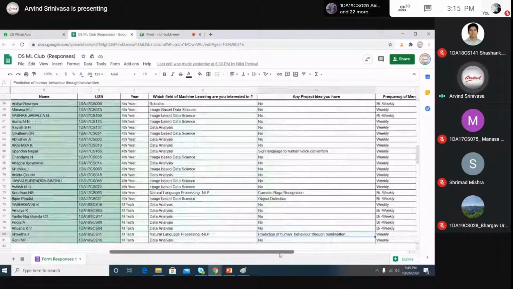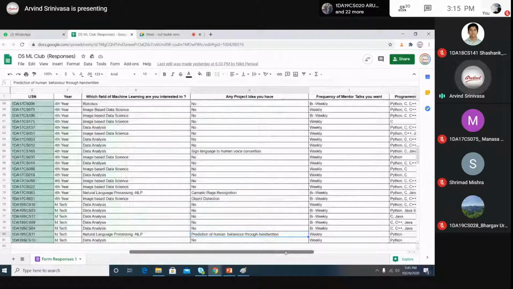Identifying behavior is very tough, but you can tell what mindset the person is in from what he writes. If he writes legibly, you can tell his mind is calm.